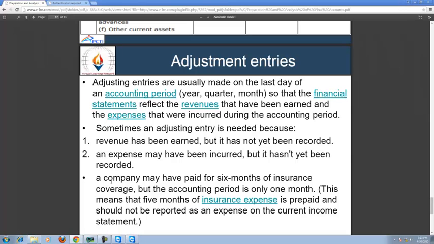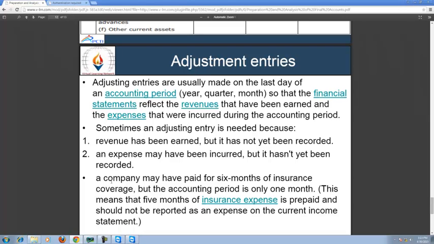And now, adjustment entry. Adjusting entries are usually made on the last day of an accounting period, on a yearly, quarterly or monthly basis, so that the financial statements reflect the revenue that has been earned and the expenses that were incurred during the accounting period. Sometimes an adjustment entry is needed because revenue has been earned but it has not yet been recorded. An expense may have been incurred but it has not yet been recorded.